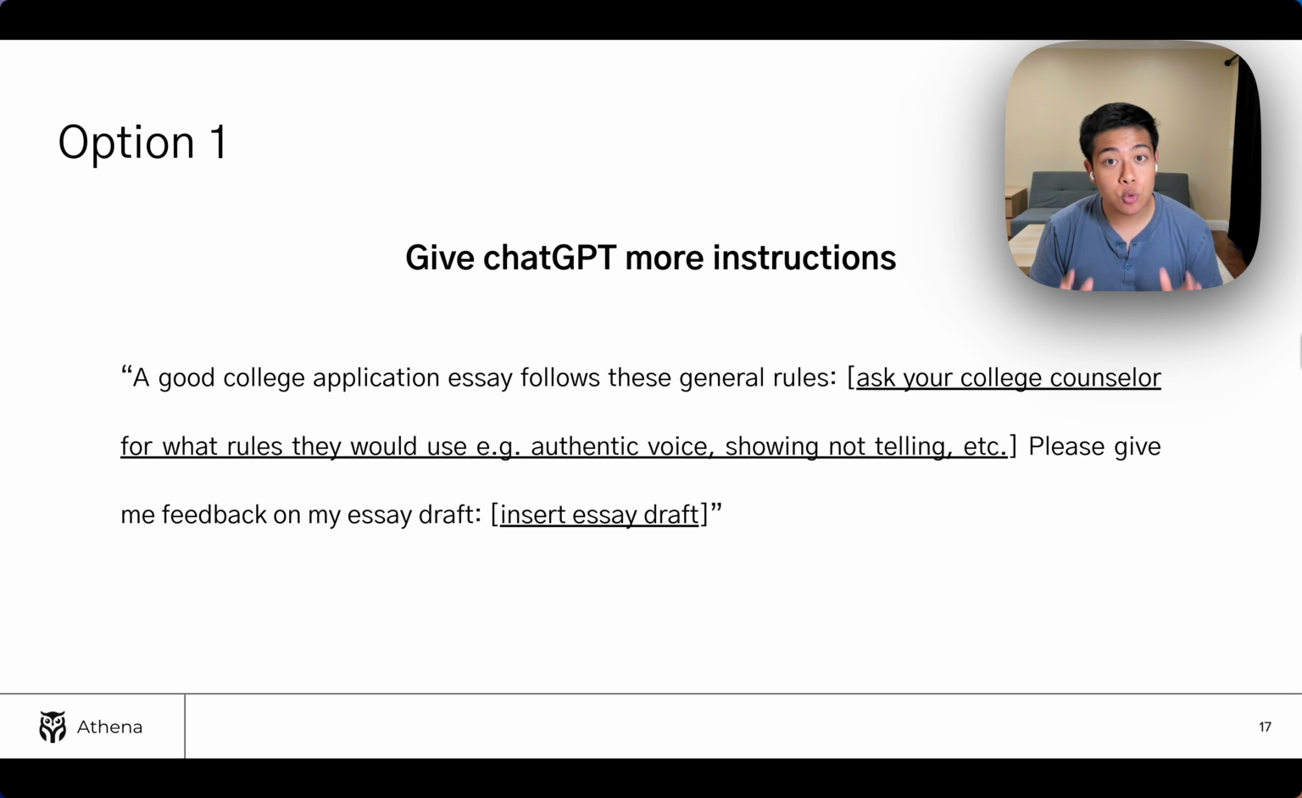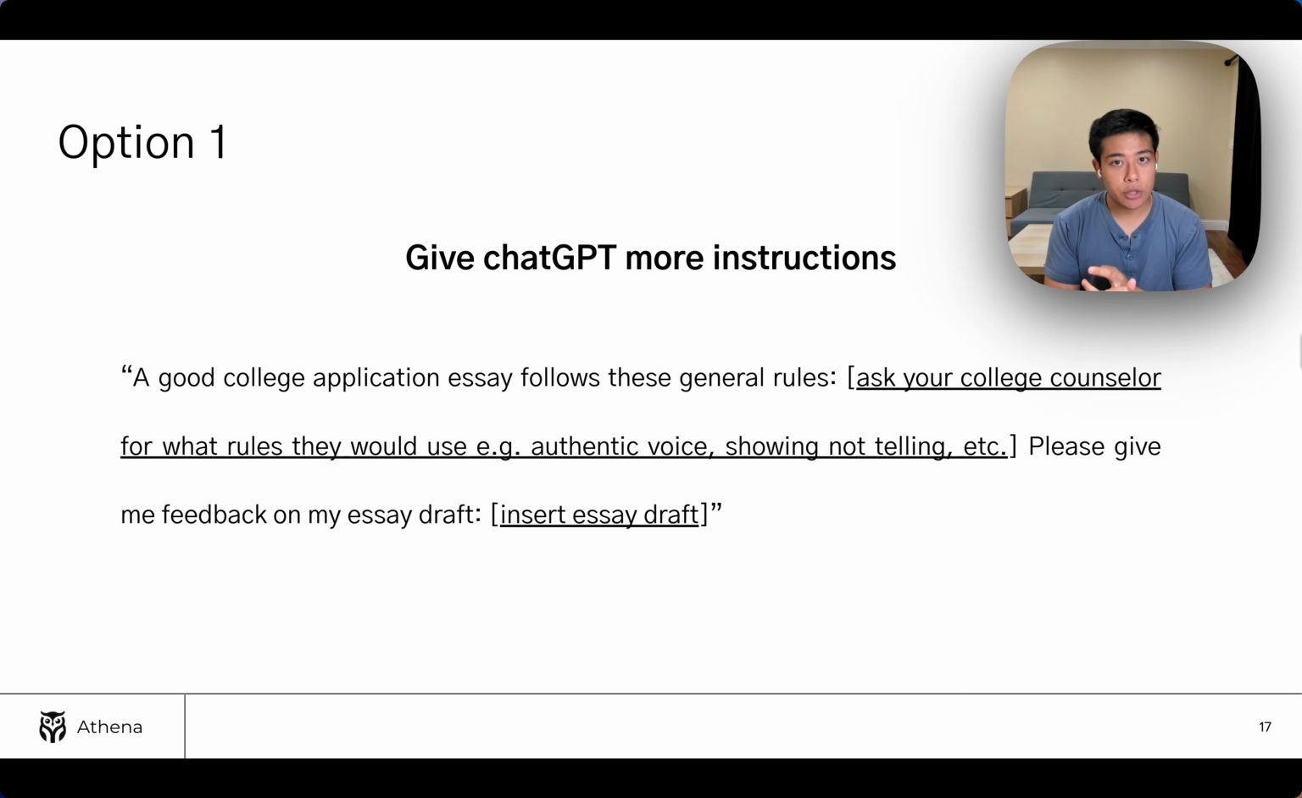So if you do this approach, what are the pros? What are the cons? The pro is at least ChatGPT will be giving you advice based on what your college counselor says. And that's better than what is out there on Reddit and Quora. And so that is a huge step function increase in terms of the quality of feedback you'll be getting. So that's the pro. Now the main con, or well, two cons. The first one is you're going to have to type this in every time you ask for feedback. And that is a little bit annoying.